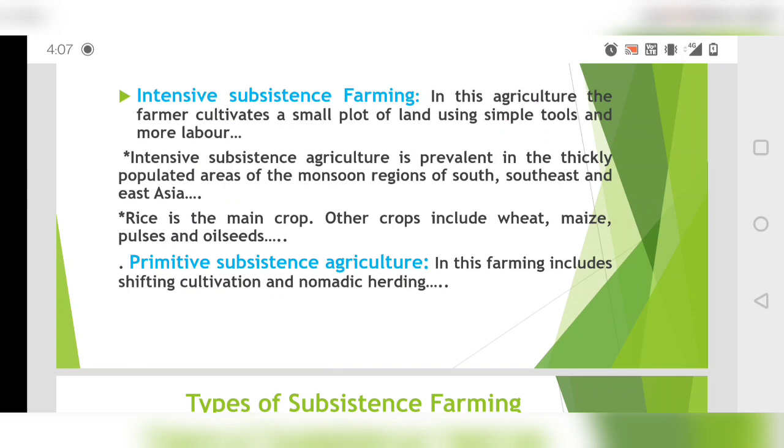Then what is the main crop? Rice is the main crop. You see in Japan also, in China also, a lot of rice dishes, and in India as well you see a lot of rice-eating people, from north to south, everywhere. So yes, rice is the main crop grown here. Other crops include wheat, maize, pulses, and oilseeds.